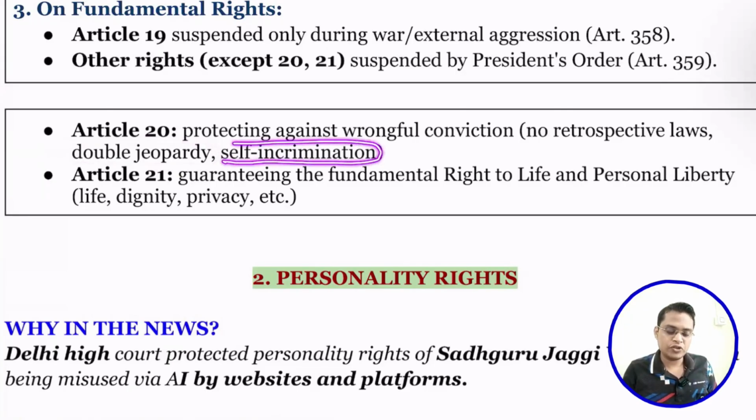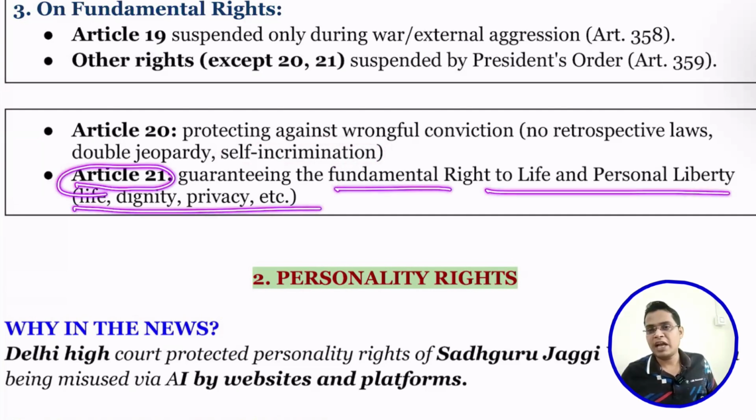So self-incrimination. We cannot force a person to give evidence against themselves. I think you already know that in police custody, evidence can be extracted by using torture. To protect against that, whatever confession you make before the police is not admissible before any court. Self-incrimination means forcing a person to give evidence against that individual. Next is Article 21, which guarantees the fundamental right to life, personal liberty, dignity, and privacy.